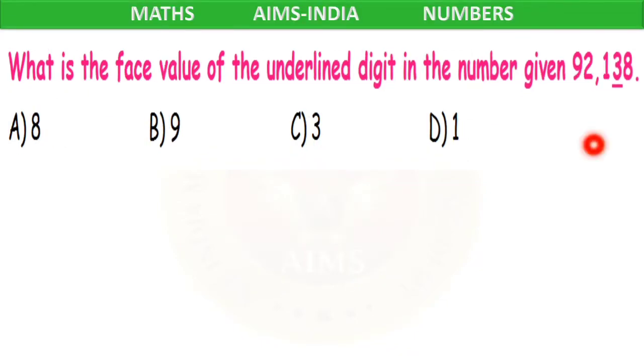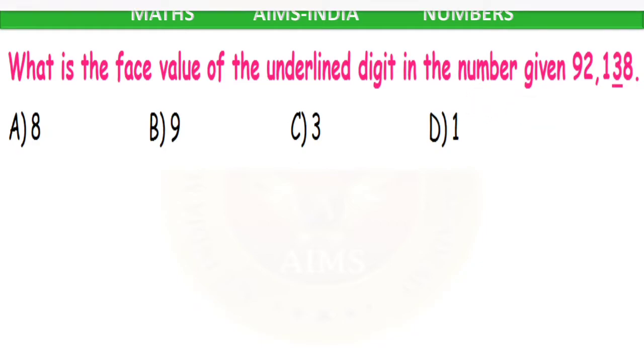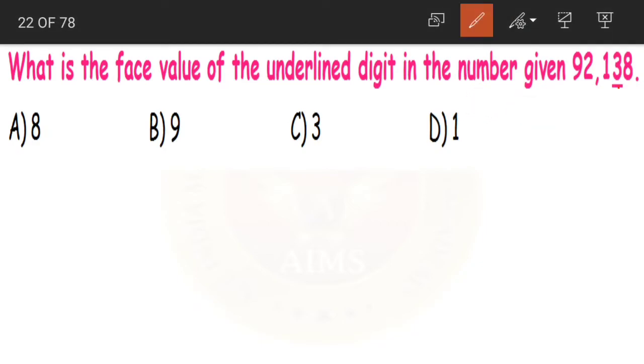Yes. Next question. What is the face value of underlined digit in the number given 92,138? If you remember about face values, children, now they are here asking the face value of 3. So what will its answer be? 3 only.